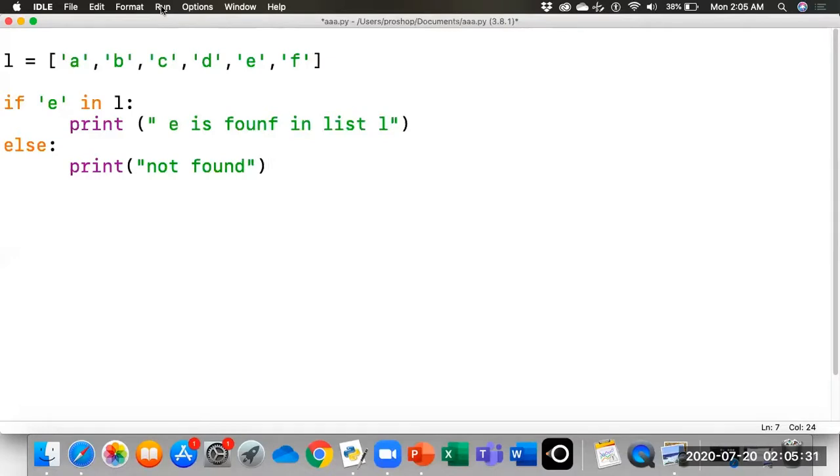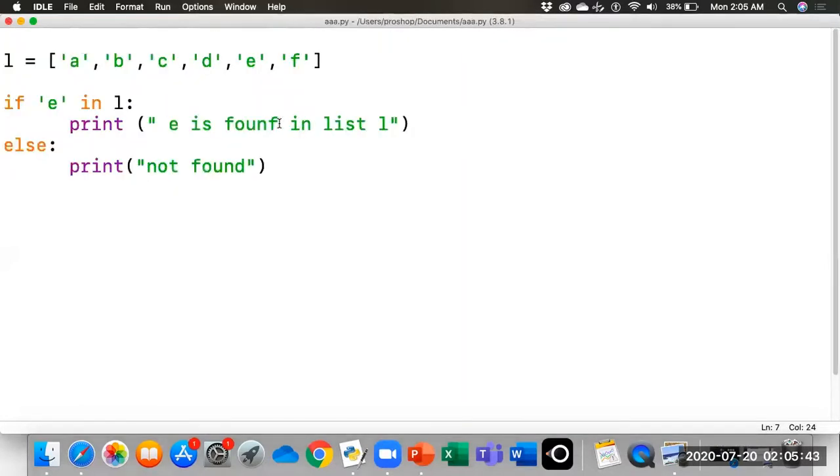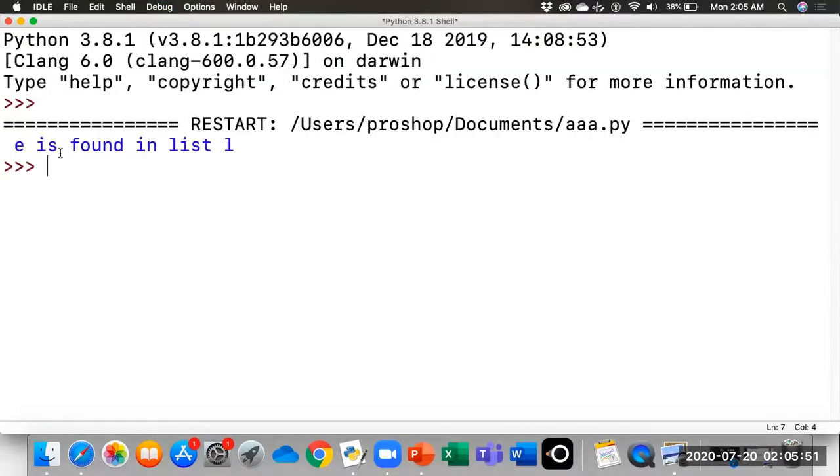Now let's run this program. E is found in list L. The spelling of found is wrong. You can see E is found in the list.